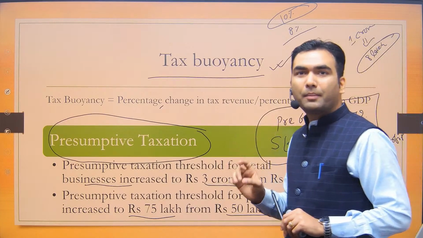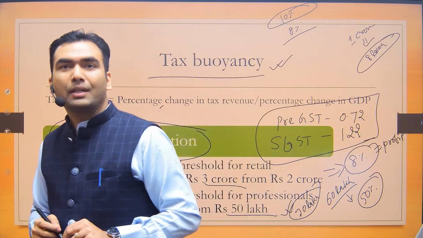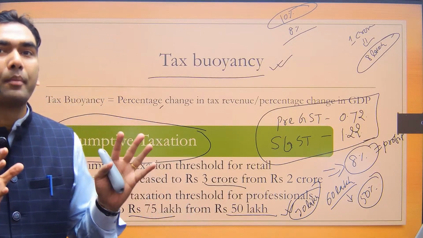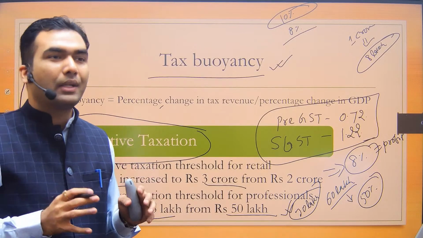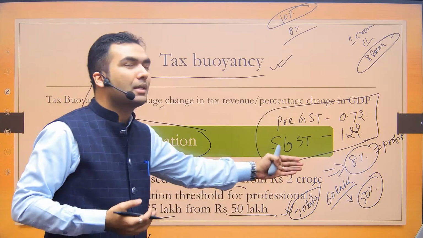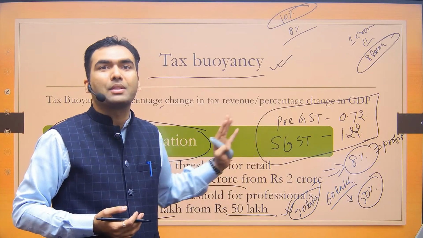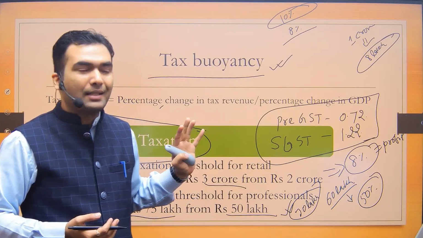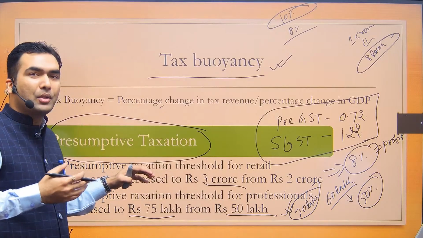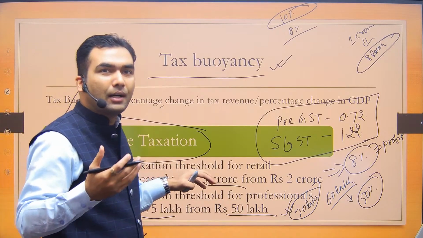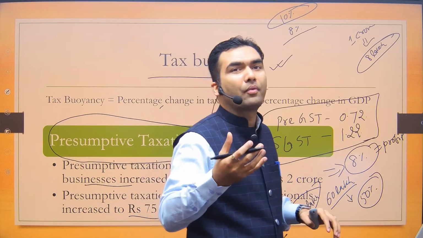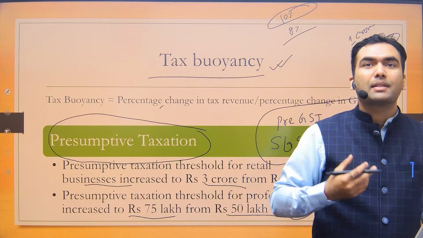Is it now clear, Subham? So it is not on income, rather on profit. It is presumed that if you are making some income, you are making profit as well. That is the presumption. And usually on businesses there is tax on profit only. It is only the salaried class.